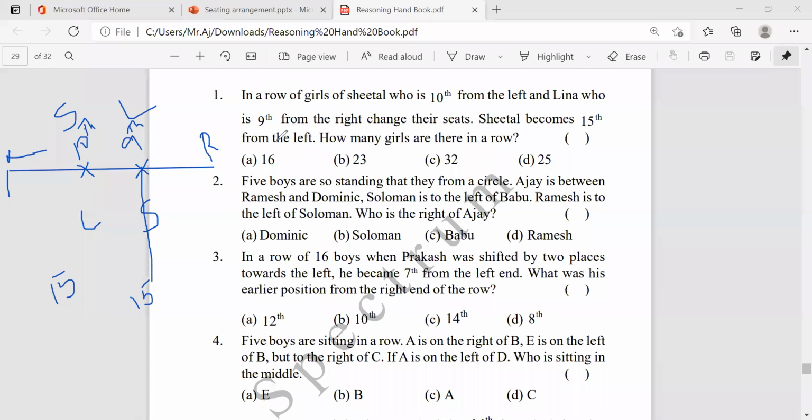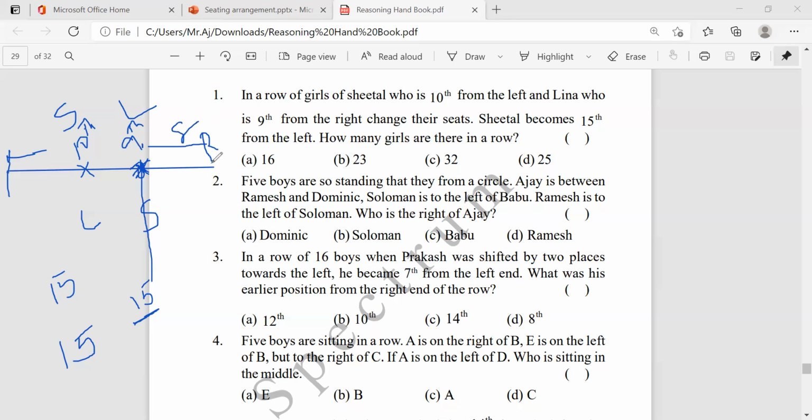What they said, after interchanging the seats, this position is now Sheila from left, the 15th one. So from here to here, 15 members are there. And we know this same position before was 9th from right. It is 9, so how many are there after it? 8 members, right?